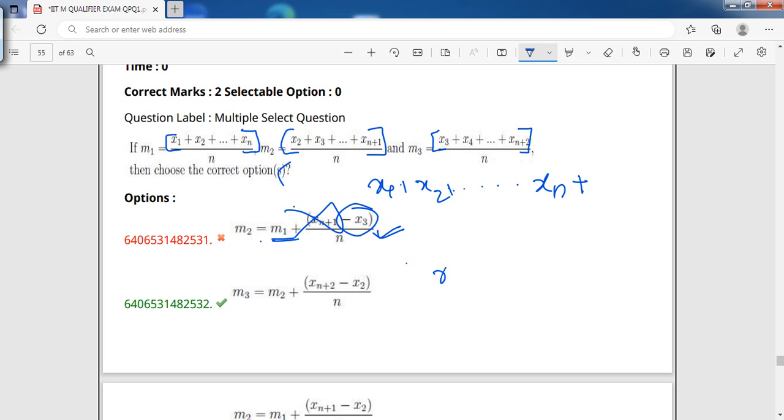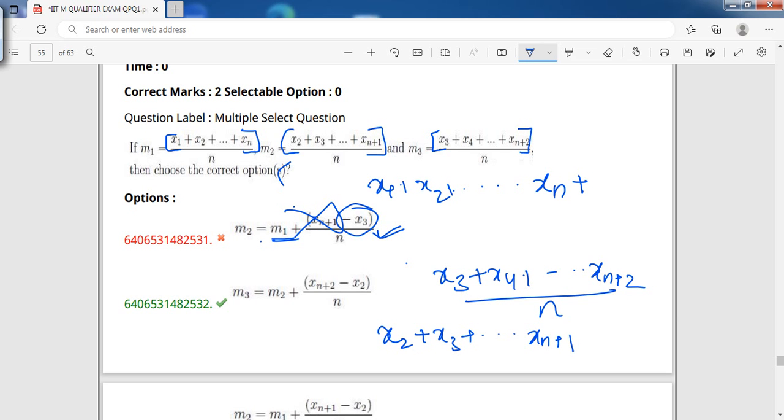So M3 is what? x3 plus x4 plus till xn plus 2 by n. Now what is M3? M2, what is M2? Actually M2 is starting from x2 plus x3 plus till xn plus 1 by n. So what he has done, he has added one x2 over here, and subtracted one x2 over here. Okay, so the previous term is xn plus 1. He has taken the thing as M2. Very good. As each and every term, sorry, x2 by n and x2 by n he has added and subtracted.